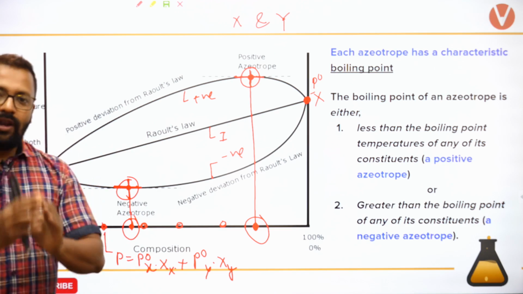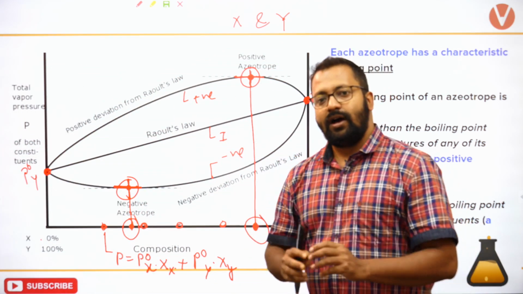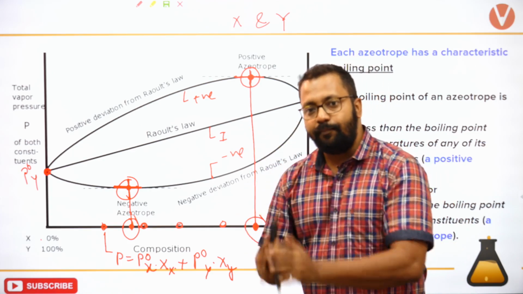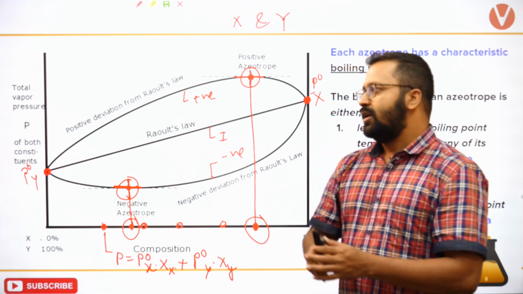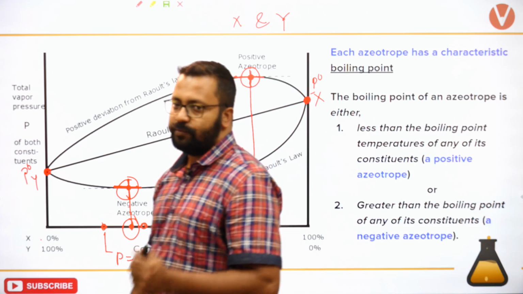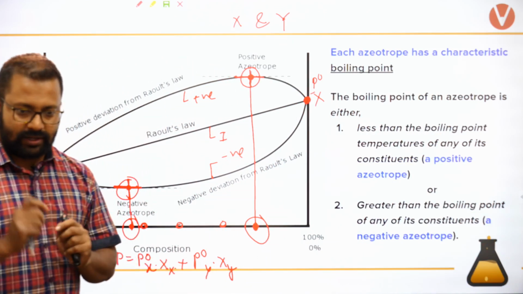So next, in the next slide, I'll show you that when there is a solution with positive deviation, there is a particular composition only at which we observe an azeotropic mixture. Okay, I'll get to that.